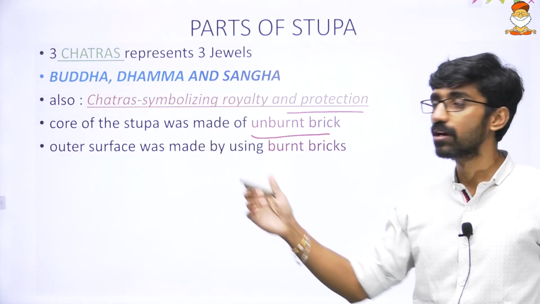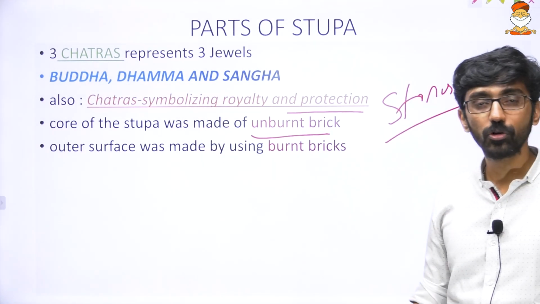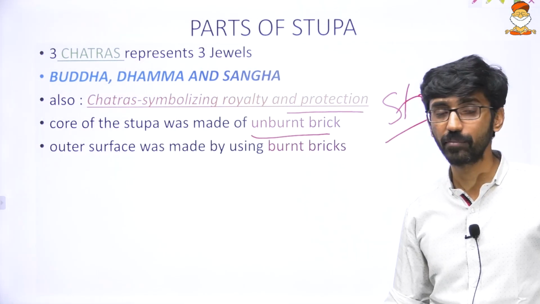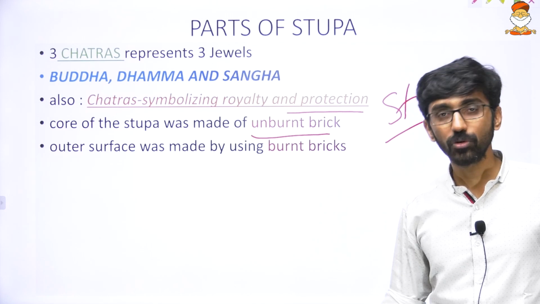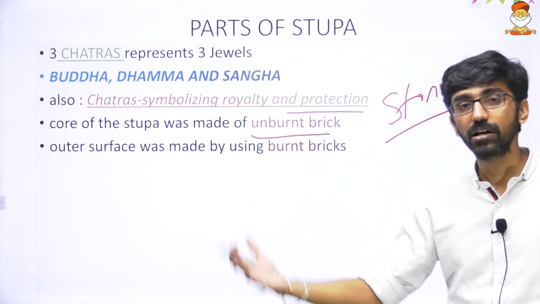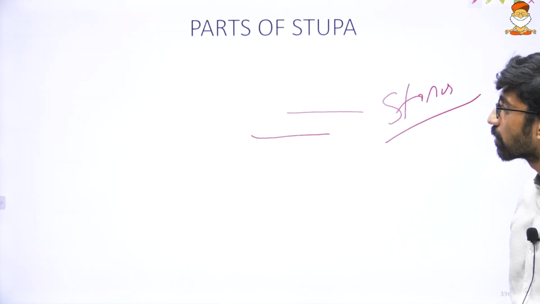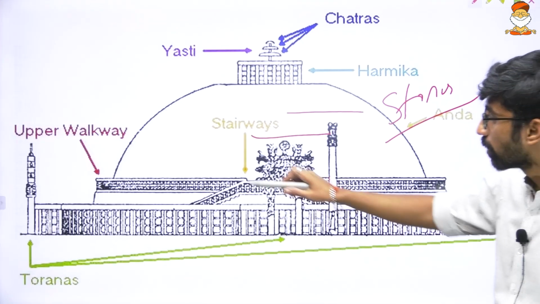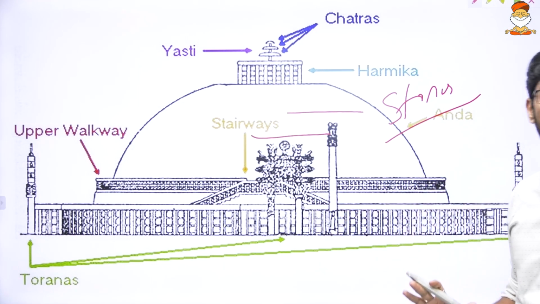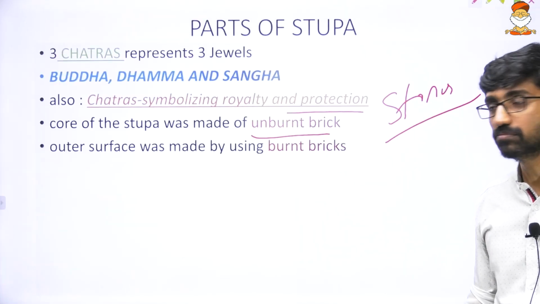But in later times, stones also started to be used to build stupas, particularly by the time of the Shungas, the post-Mauryas, Kanishka, and the Indo-Greeks. Initially bricks and wooden material were used, but later stones also. Then the Pradakshinapatha, that is the Medhi, the upper walkway around the anda. Pradakshinapatha is also there in Hindu temples.